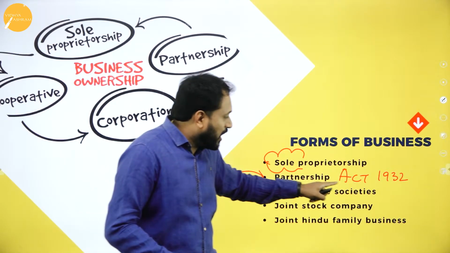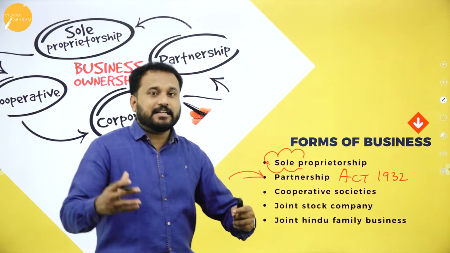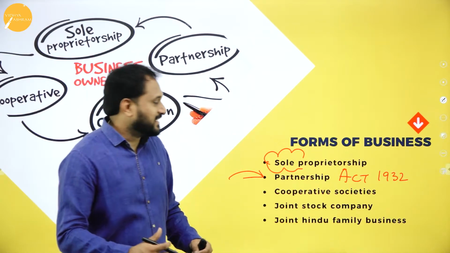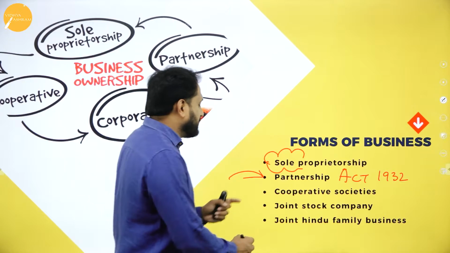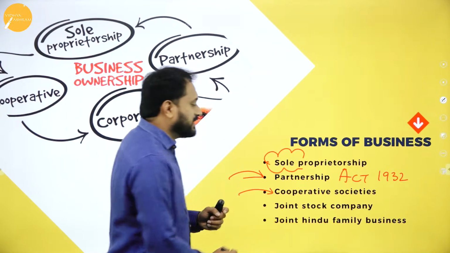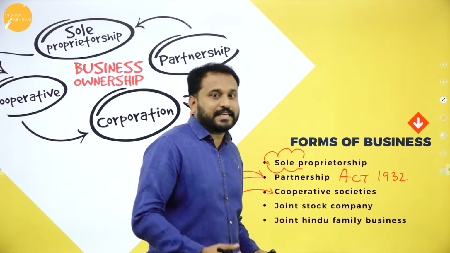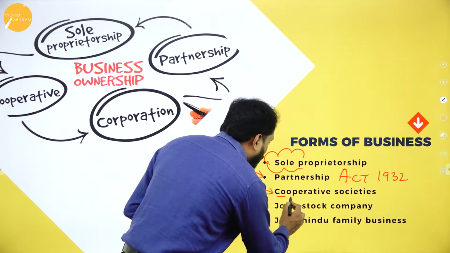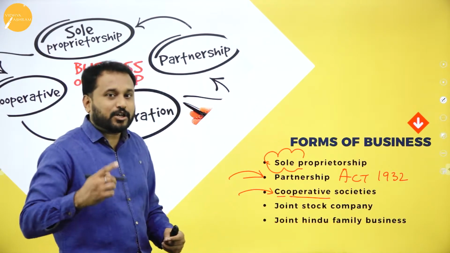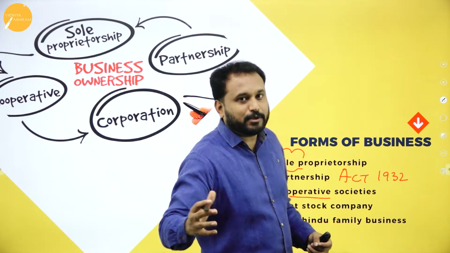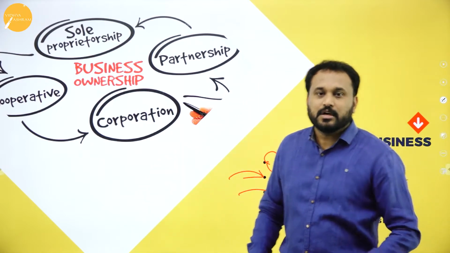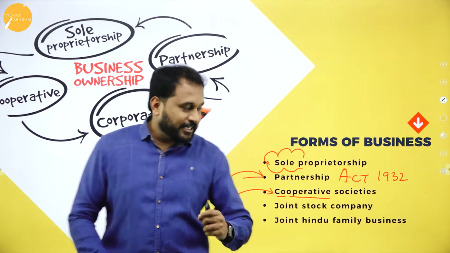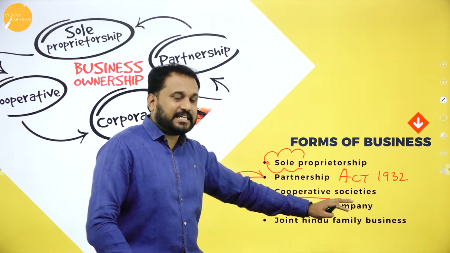According to this act, whatever the criteria is, I'll teach you in the next sessions. Then you have cooperative societies. You would have heard about this. The word itself says cooperative: you are not doing it single, you are doing it with people who will cooperate with you, and then you go forward. That is what cooperative societies are all about.